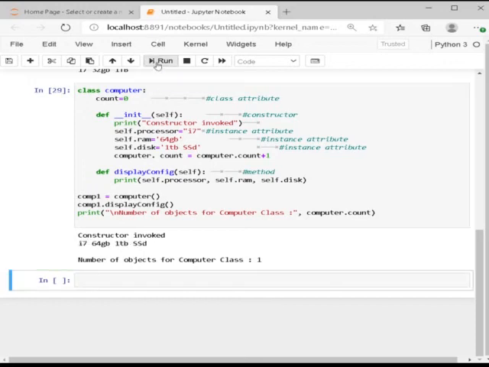And if I execute it, it comes with different values: i7, 64 GB and 1 TB SSD. You can specify the values of instance attributes through the constructor. The following constructor includes the name and age parameters other than the self parameter.